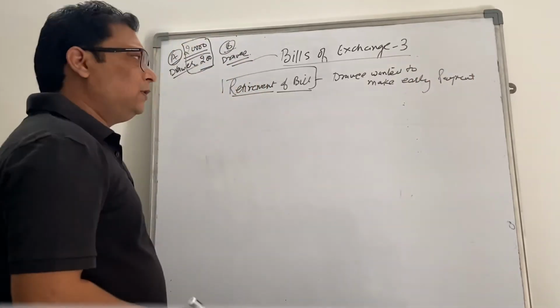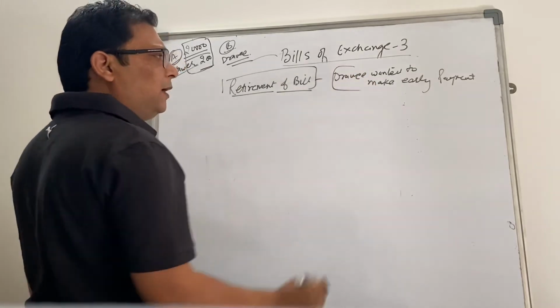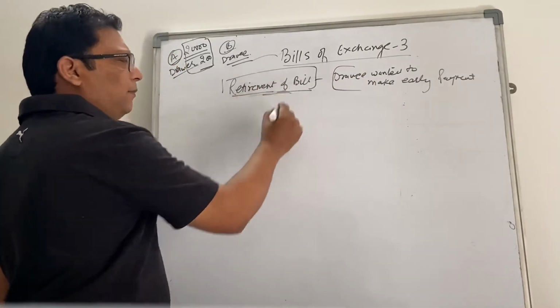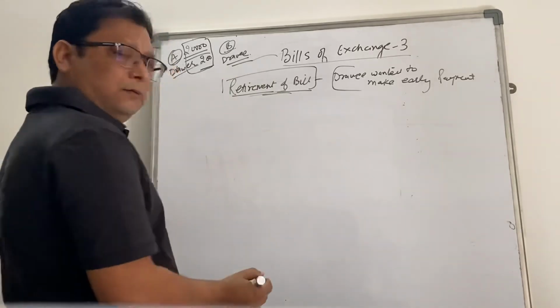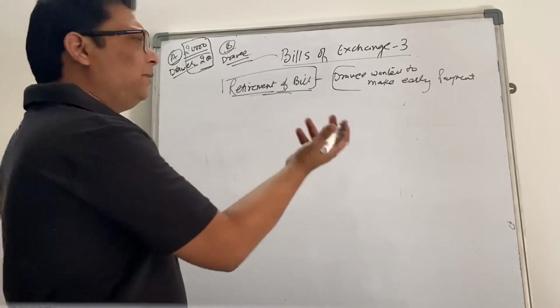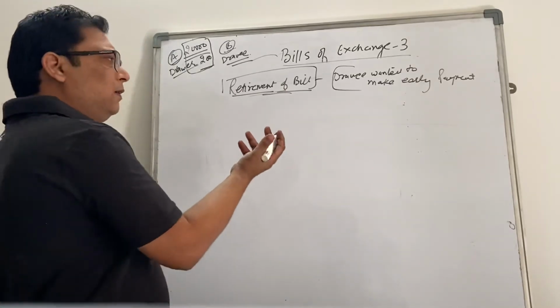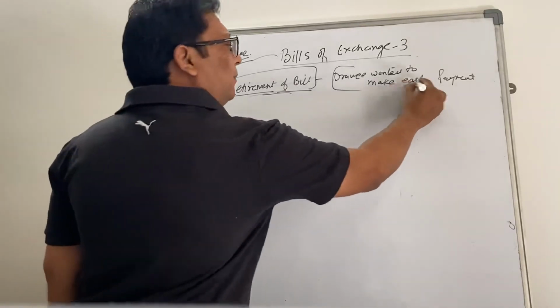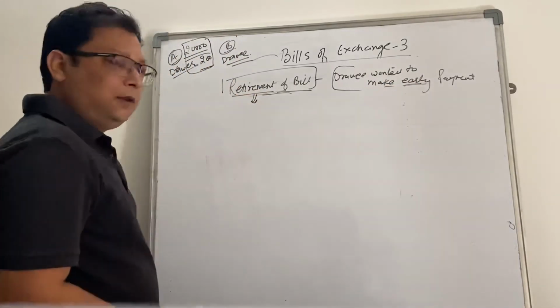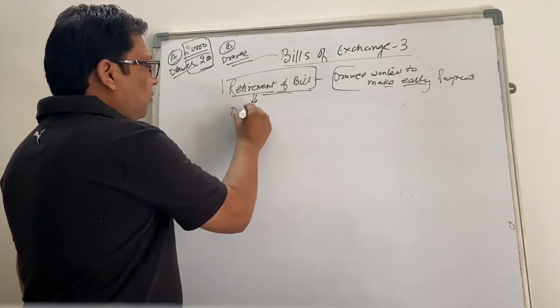Those circumstances wherein the drawee wants to make early payment before the due date will be called retirement of the bill, right? It is the same as making the payment of the bill. But because the early payment is being made, sometimes when you are retiring a bill, the drawee gives you some discount.